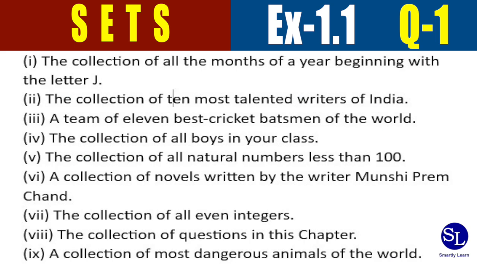If you look at the definitions, you need to understand that if there are character-driven words like best, dangerous, and talented, these are adjectives describing a person or a thing. So there is obviously a misinterpretation or a different school of thinking. So any set definition which has such subjective words could probably not be a set. This is just a tip, but you have to take it on a question by question basis.